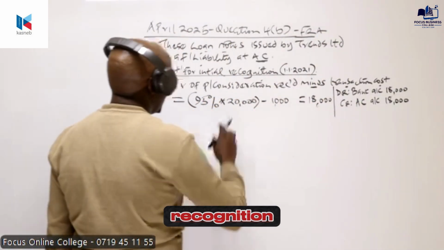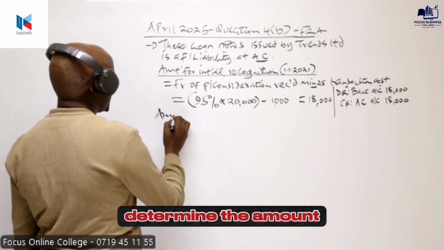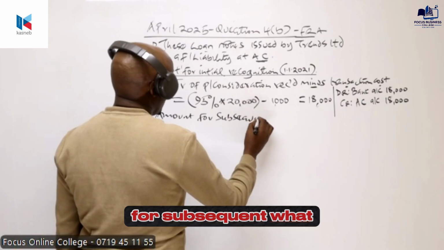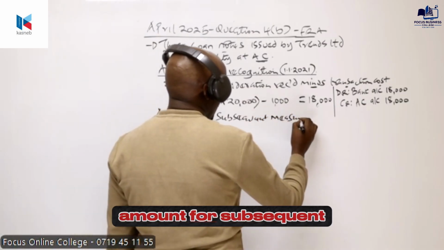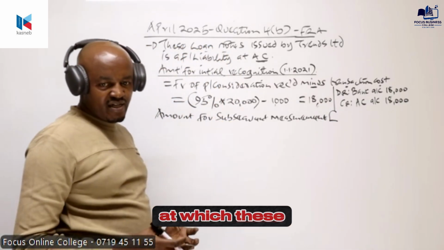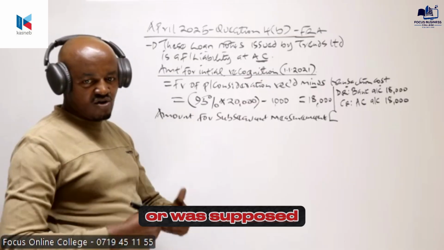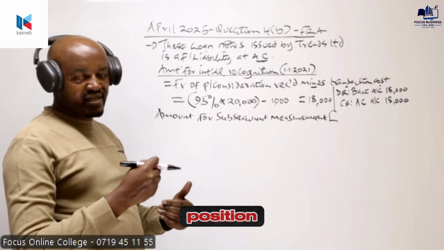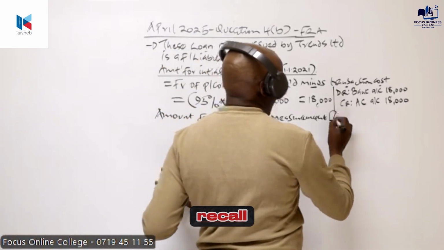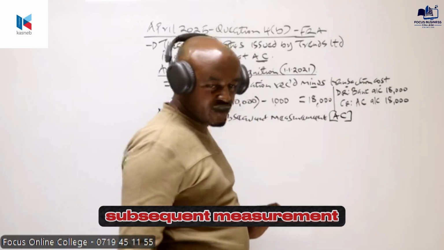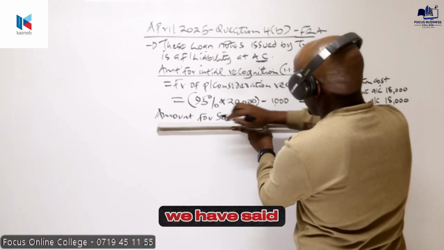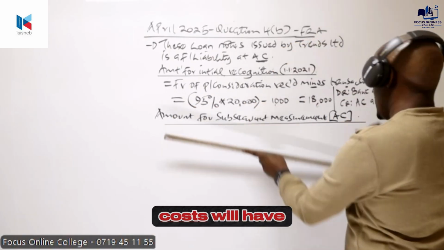Having determined the amount for initial recognition, we need to move and determine the amount for subsequent measurement. Remember, this amount for subsequent measurement is basically the amount at which these financial liabilities, or these loan notes, will be recorded in the company's statement of financial position over the period of 4 years. If you can recall, we have said the amount for subsequent measurement is always equal to the amortized cost.